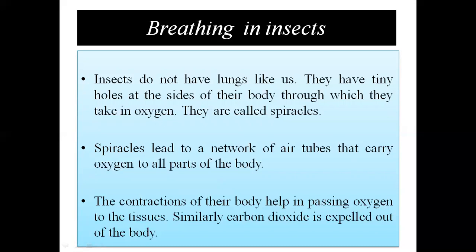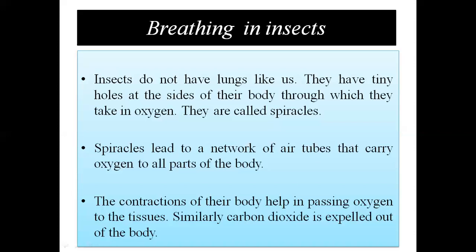Then what does this spiracle lead to? The spiracles lead to a network of air tubules that carry oxygen to all parts of the body. These spiracles help in the intake of oxygen and it is supplied to all parts of the body. Next, the contractions of their body help in passing oxygen to the tissues. Similarly, carbon dioxide is expelled out of the body. They do not have a circulatory system like human beings. So, the exchange of gases in insects takes place by contraction.